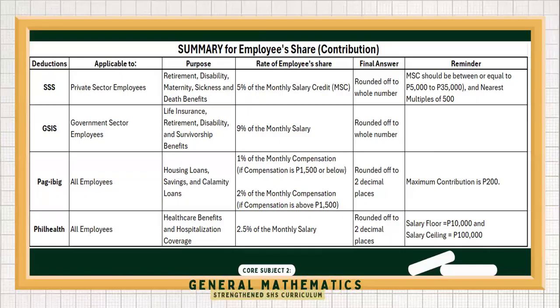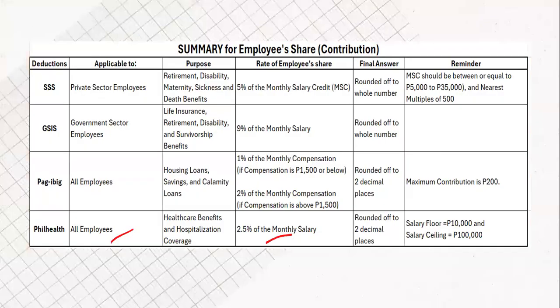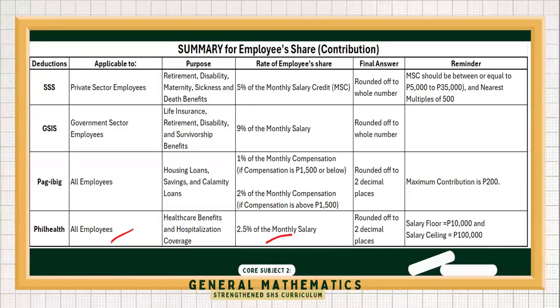Lastly, let's talk about PhilHealth, which is required for all employees, and it provides healthcare and hospitalization coverage. So the contribution rate is 2.5% of the monthly salary and is subject to a salary floor of 10,000 and a ceiling which is 100,000.